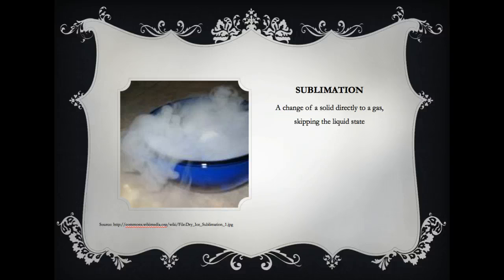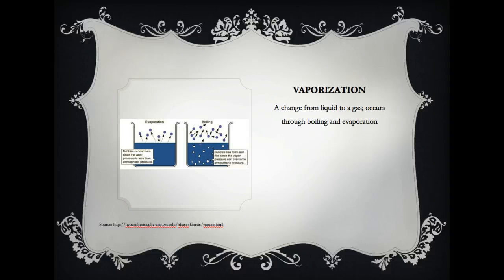Sublimation is a change of a solid directly to a gas, and in this case it is just skipping the liquid state, so it's going solid to gas, not solid to liquid to gas. And then vaporization occurs in two forms. It occurs through boiling and evaporation, and it is a change from liquid to a gas.